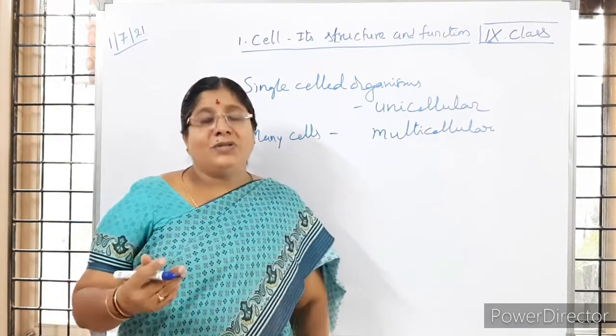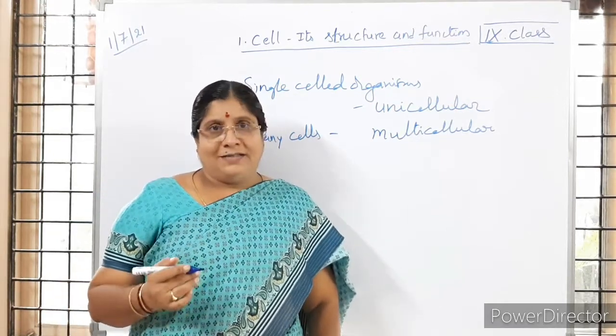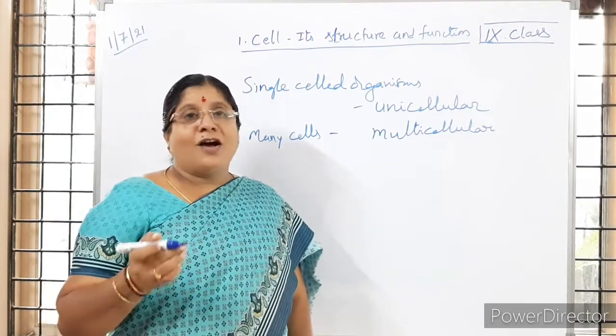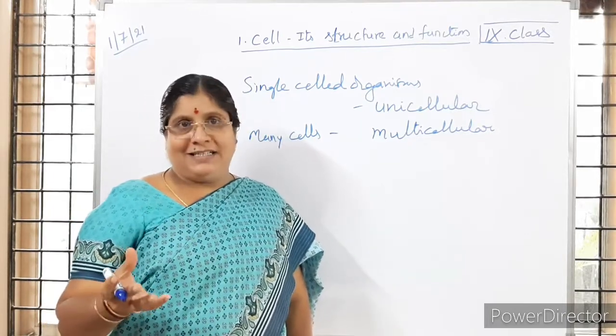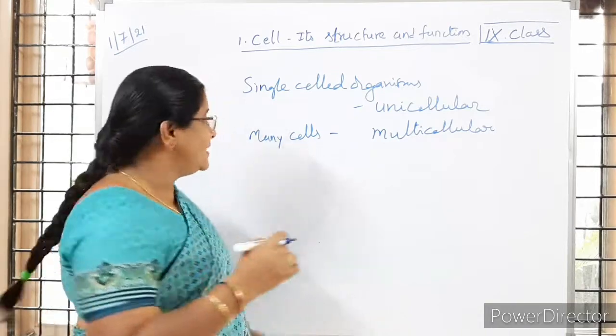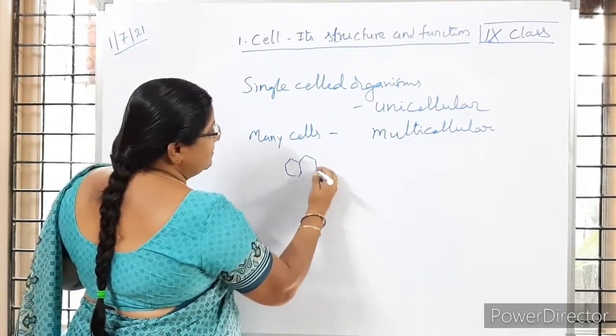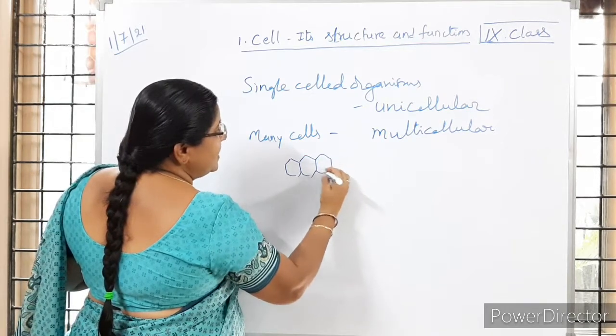So in this class you are learning about the structure and function in detail. You know Robert Hooke, is it not? You learned about Robert Hooke, no? What was his invention? Robert Hooke observed the cork cells, and when they were observed under the microscope, they were seen just like empty spaces.